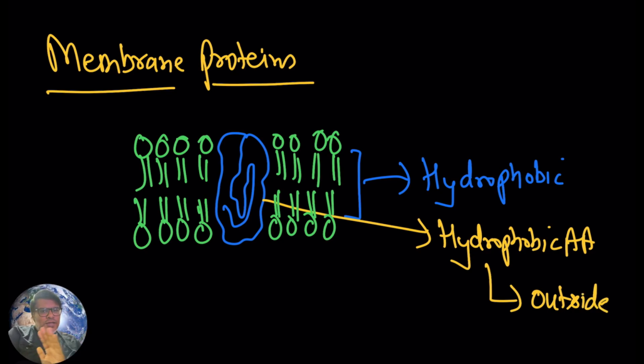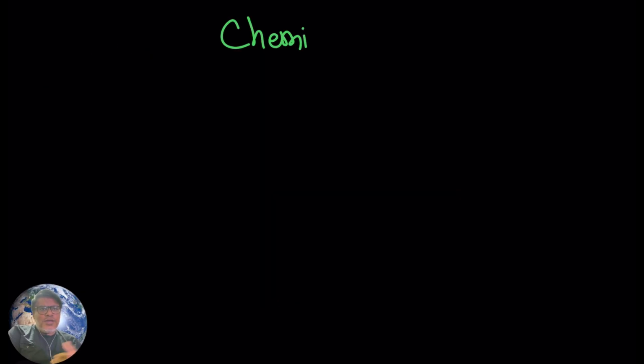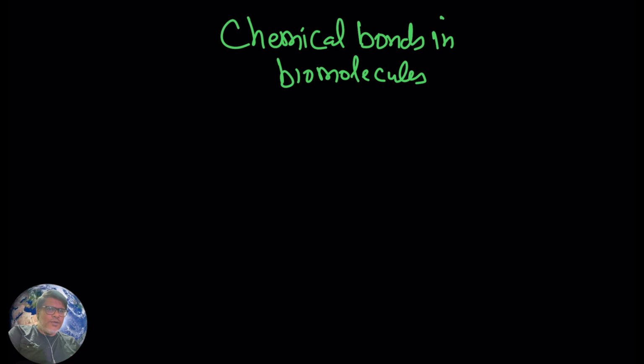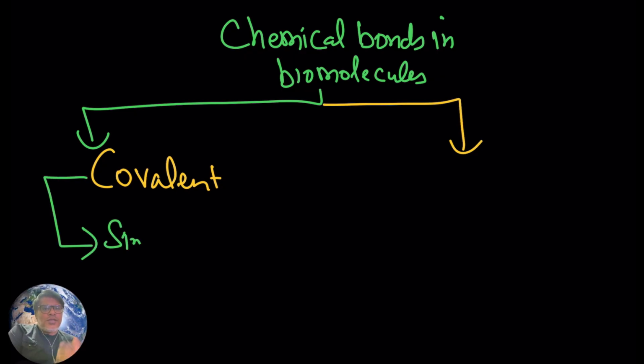Hopefully this point is also clear to you. Now hopefully through this video you have learned clearly about the different types of chemical bonds you generally see in biomolecules. Here we have discussed covalent bonds: single, double and triple covalent bonds.